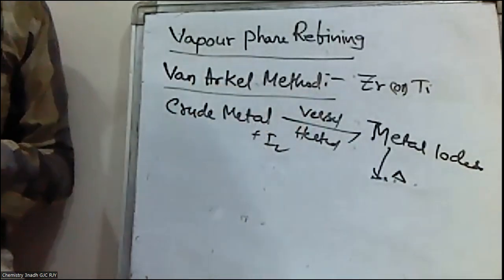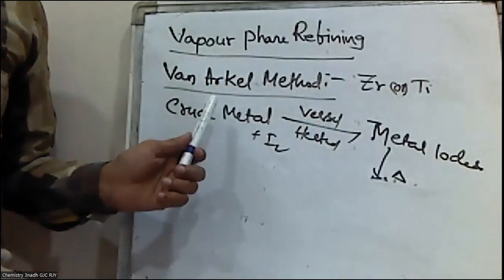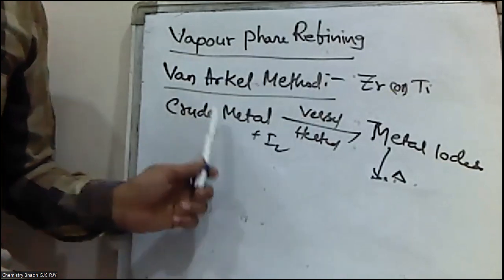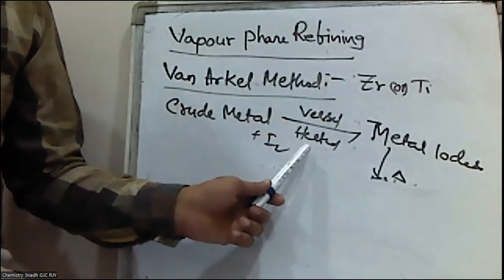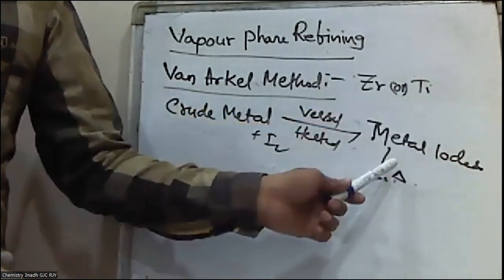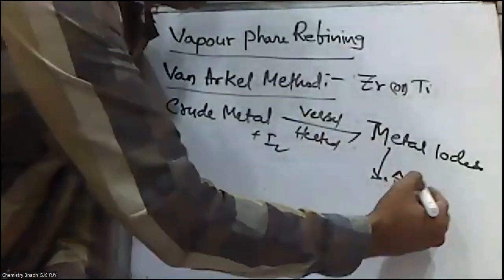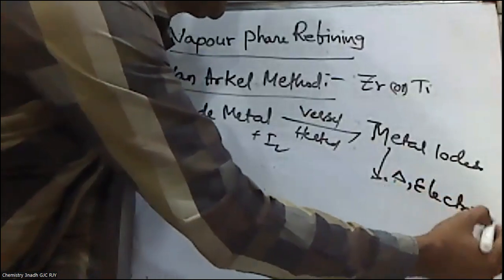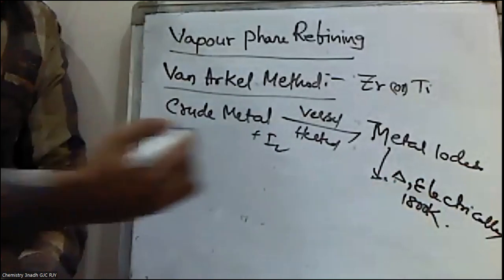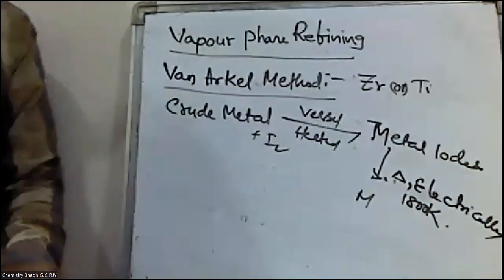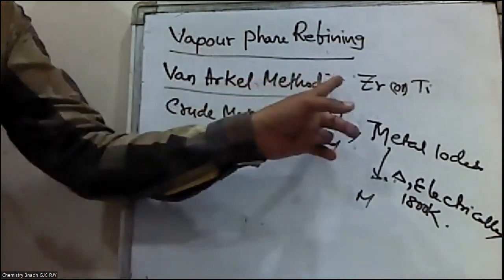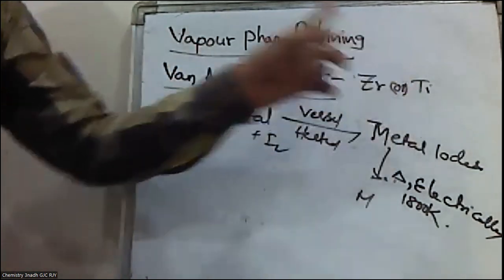So in the Van Arkel method, the crude metal is heated with iodine in an evacuated vessel, forming volatile metal iodides. These metal iodides are further heated electrically at 1800 Kelvin to get back our metal. The Van Arkel method is mainly useful for the purification of zirconium and titanium.